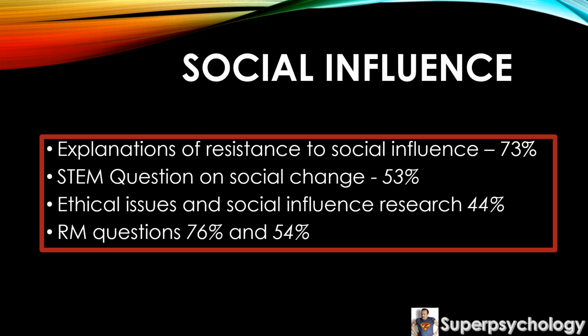Now we also had this ethical issues question for social influence research, and there was a large amount of breadth here. Students could basically draw their answer from any area of research that they wanted to from the spec. Perhaps unsurprisingly, most chose the big guns, Zimbardo, Milgram and Asch. And well, the quality of answers overall was really poor.